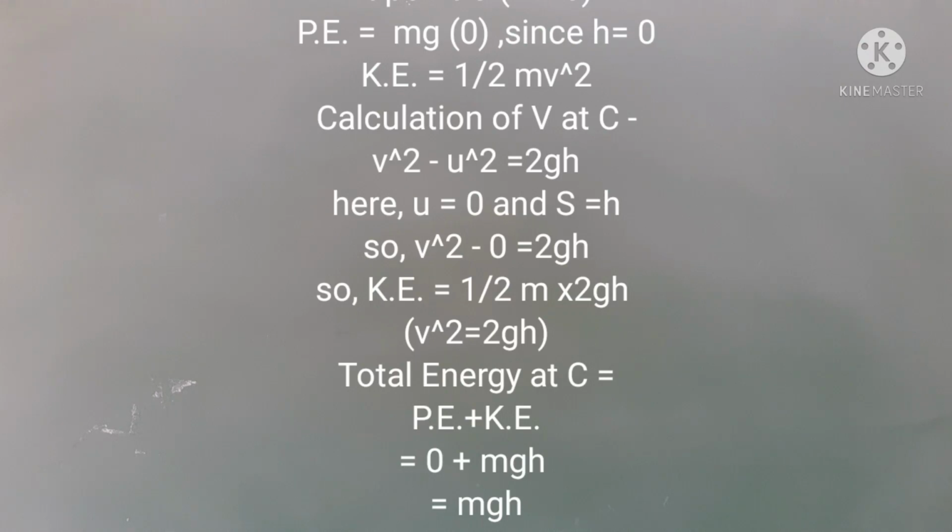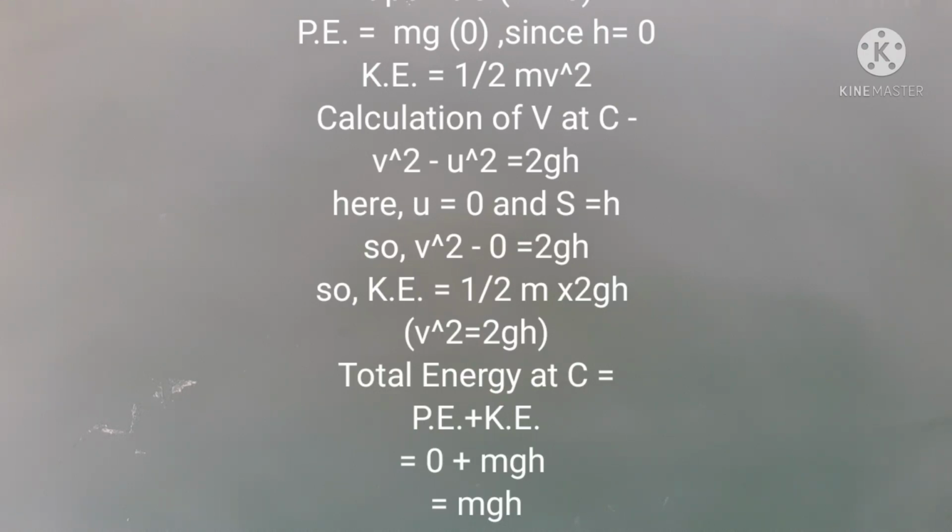We know that v square minus u square is equal to 2gs. Here u is equal to 0 and s is equal to h. Therefore, from equation 7, v square minus 0 is equal to 2gh, or v square is equal to 2gh.